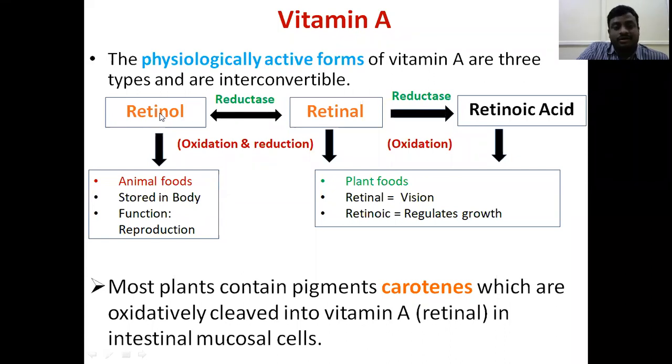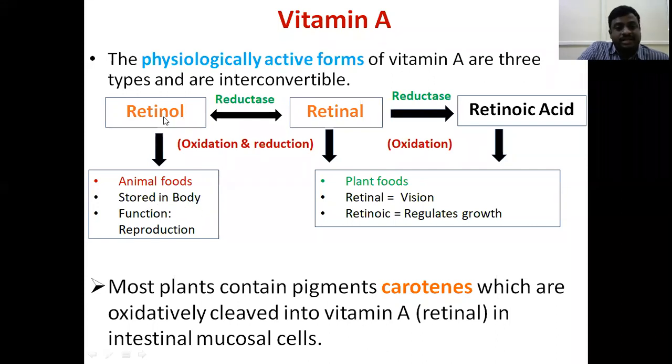Retinol and retinal we get from different sources. Retinol we get from animal foods, and the plant foods give us carotenes. Retinol is stored in the liver.